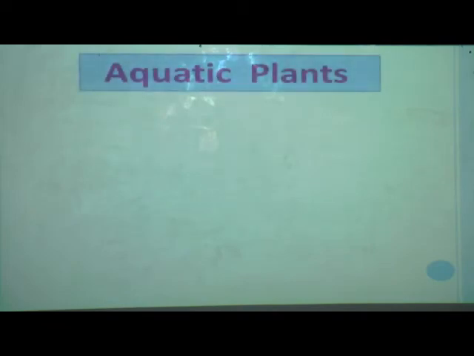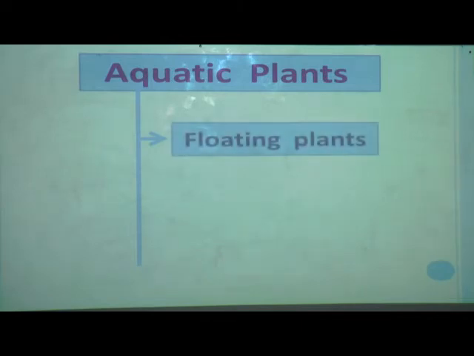Now in this way we learnt about aquatic plants. What are aquatic plants? Aquatic plants are those which grow in the water bodies. There are three types of aquatic plants. Which are those? Yes, I want an answer from everybody. Dear students, you have to try to give the answer. The first type of aquatic plants we have seen is floating plants. Yes, and next, what is the example of floating plants?